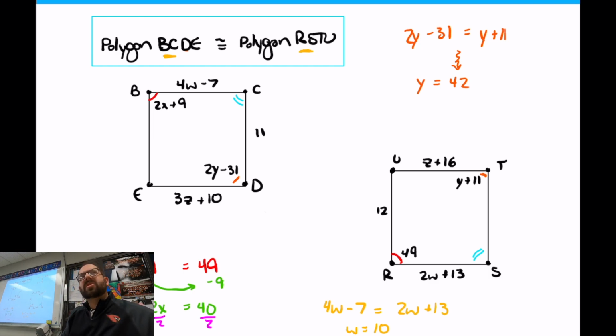Okay, is this making sense for how I'm doing these? How I'm setting up the walls and the angles and using the letters in the corner to help me figure out what to set equal to each other? Now, how would I solve for Z? Which two walls am I setting equal to each other to solve for Z? Z is the only letter I haven't solved yet. How do I set the Z's up to solve? What do you guys think? How do I solve for Z?